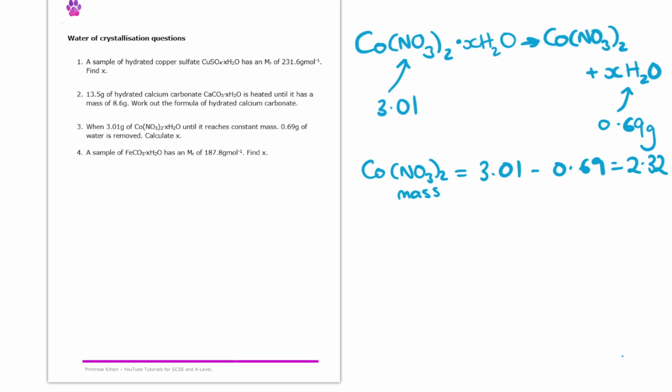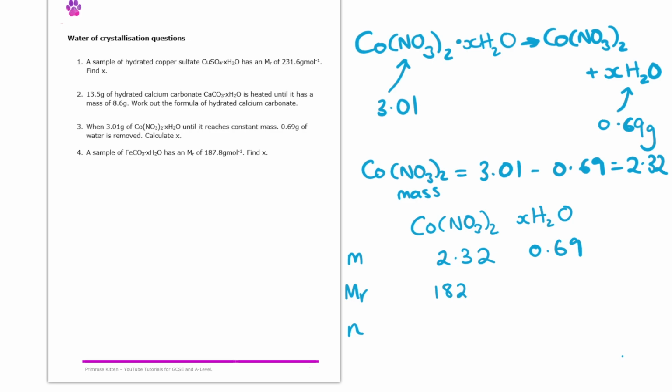So what I would recommend now is to treat this a lot like an empirical formula question, and draw up a little table with the cobalt nitrate and the XH2O, and fill in rows with the mass of those substances, the MRs, and then the moles. So we know we have 2.32 grams of cobalt nitrate and 0.69 grams of water.